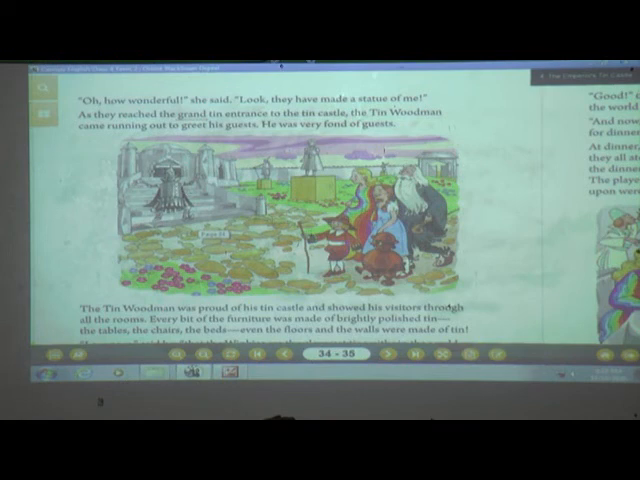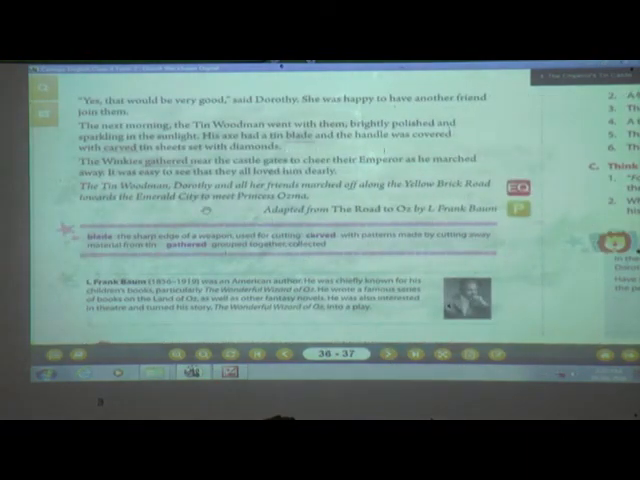So the lesson name is The Emperor's Tin Castle. Right from his castle till inside, whatever rooms were there, whatever was set on the dining table, and outside also, if you see the statues, everything was made of tin. And at last we saw that as they moved to the Emerald City, the Emperor Tin Woodman was along with Dorothy and her friends, on their way to meet Princess Ozoma.